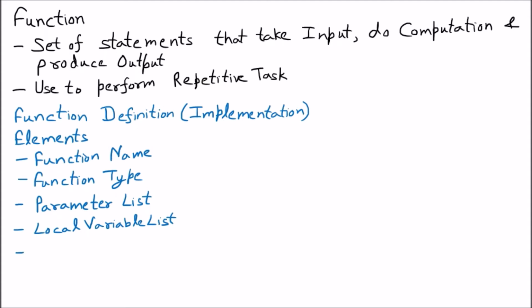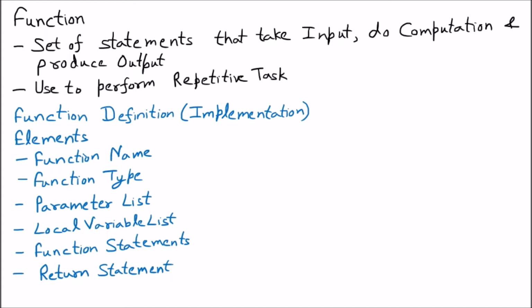The next one is the function statements, which are those tasks performed by the function, let us suppose printing something or taking some input. And the last element is the return statement. If you use some function type, let us suppose integer, then the function should return something. That is the return statement.